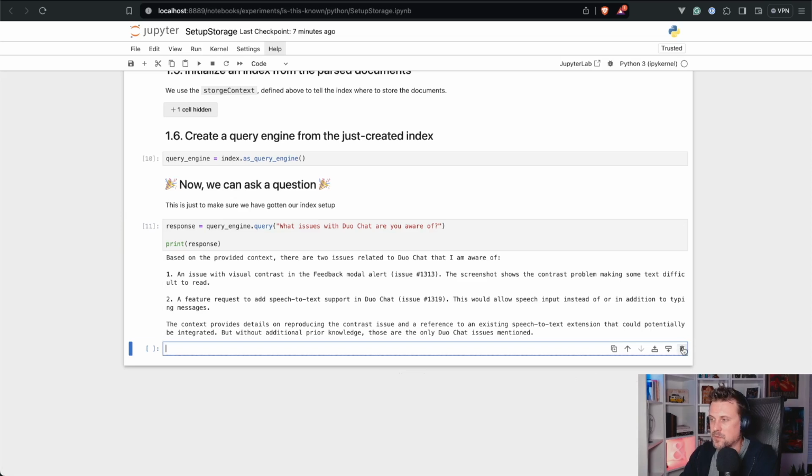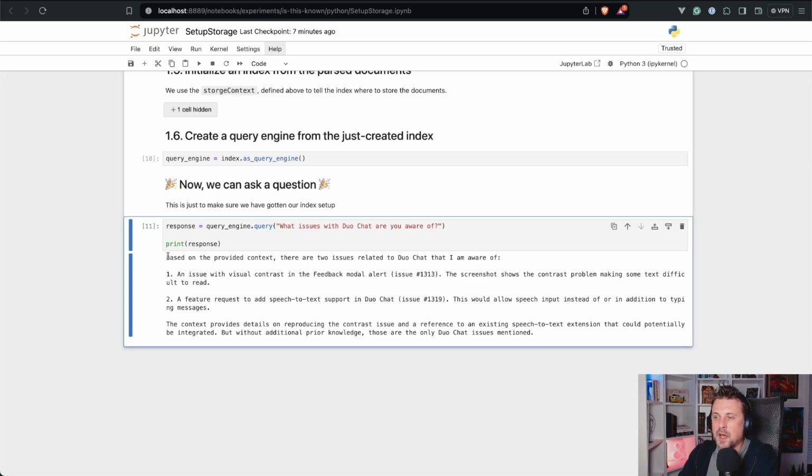Let's remove this cell. We don't need it. Based on the provided context, there are two issues here. A message with a visual contrast in the feedback modal alert, and then a feature request to add speech to text support. Okay, sounds good. So these two issues are part of the current context.